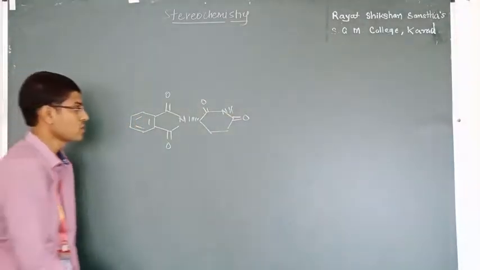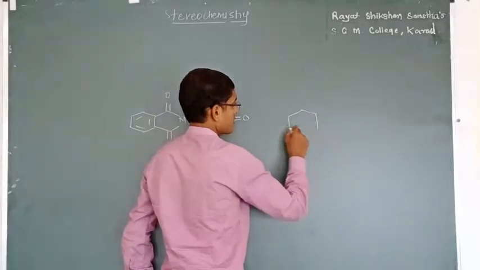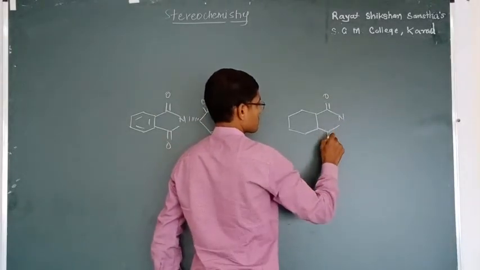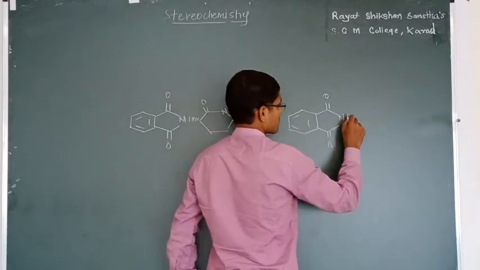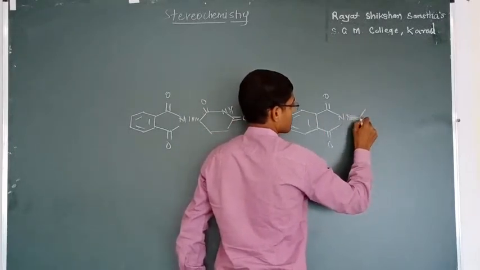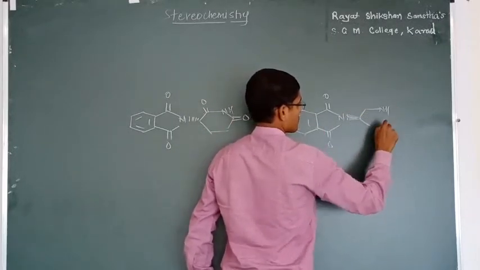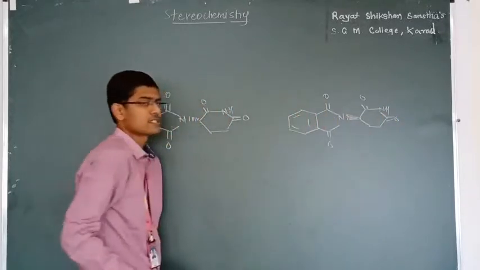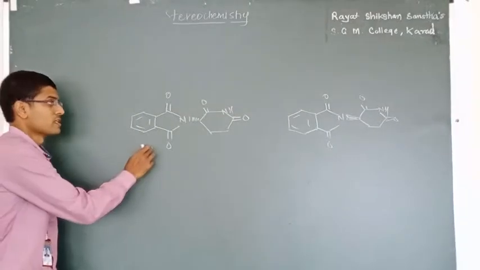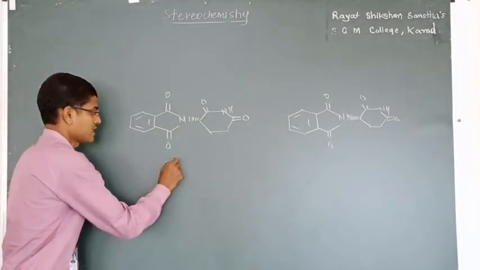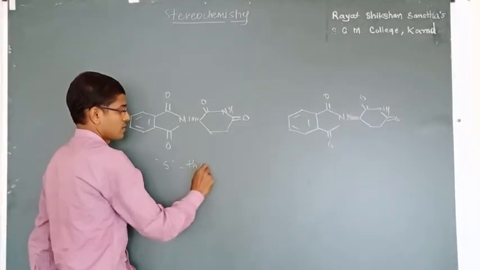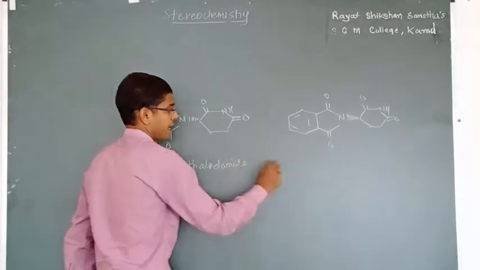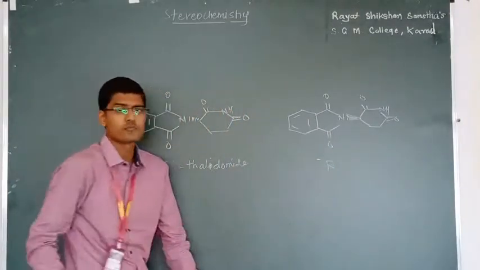This is one molecule of thalidomide, one of the isomers. This is another isomer. This isomer is S-thalidomide and this is R-thalidomide.